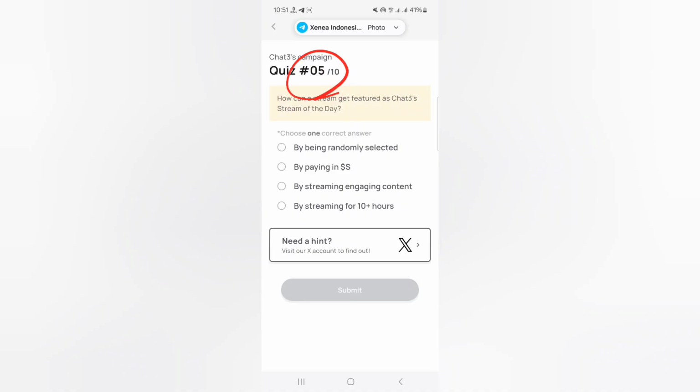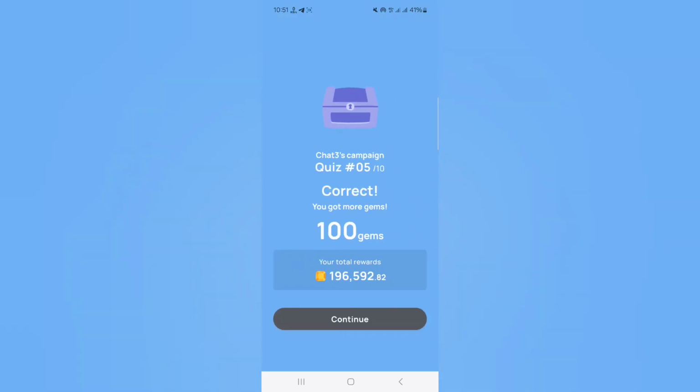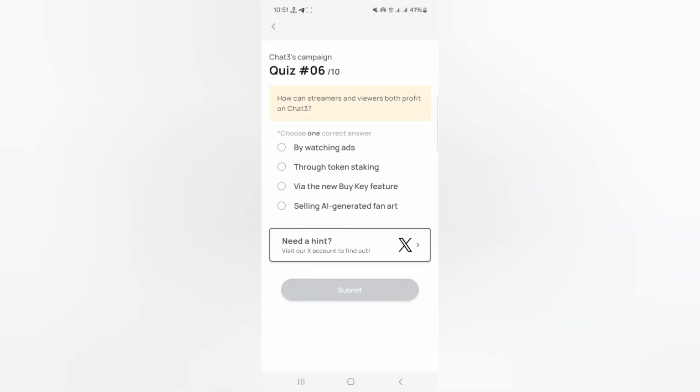Quiz 5 and the correct option is again option number 3. Click on it and click submit. Again I earn 100 gems as a correct answer.